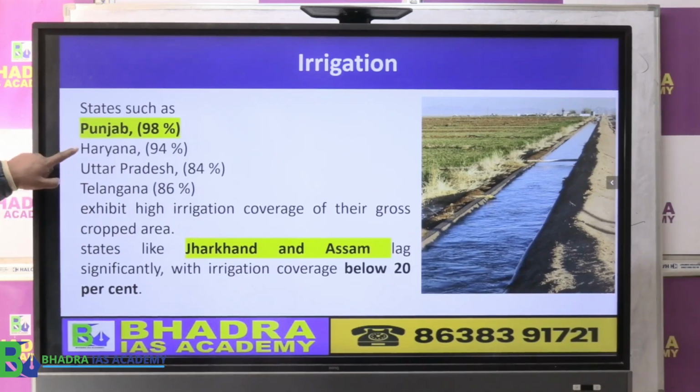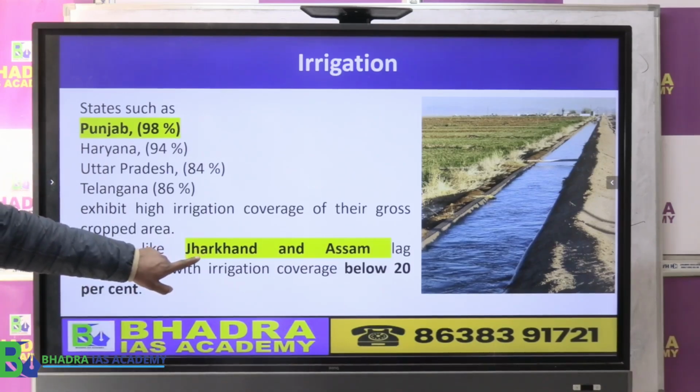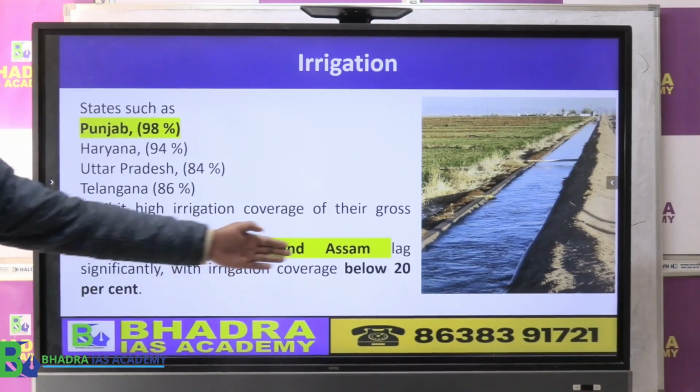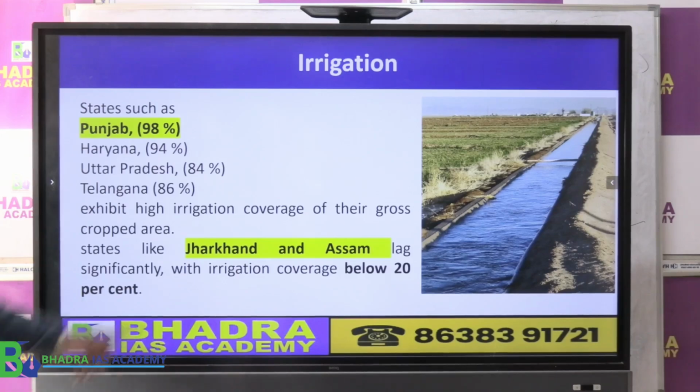Haryana 94, Uttar Pradesh 84, Telangana 86. In contrast, they said the least irrigated state is Jharkhand, and Assam also comes under the less irrigated coverage area, that is below 20% of their gross crop area.